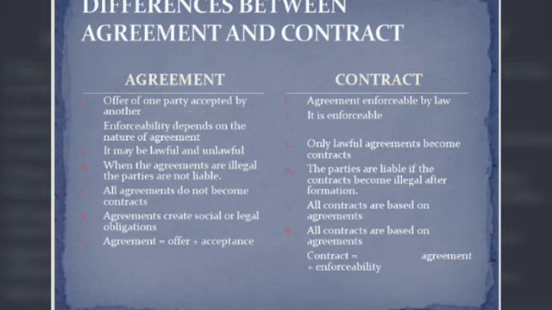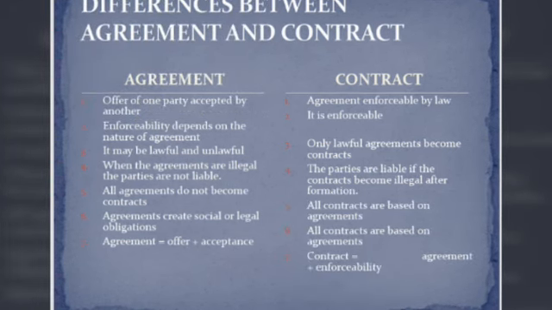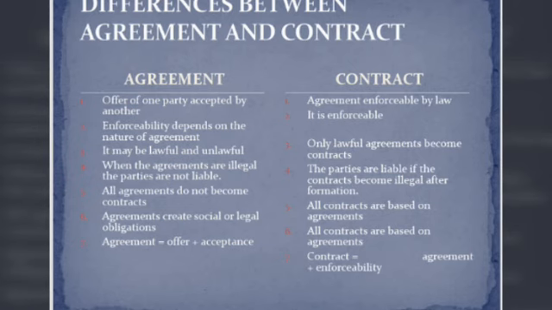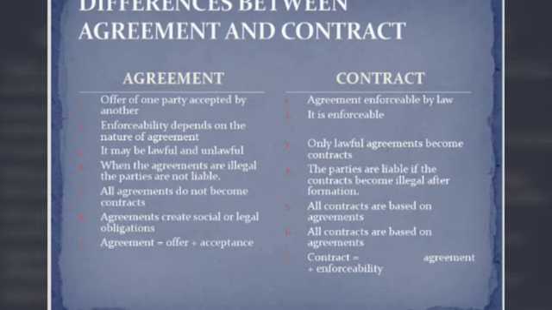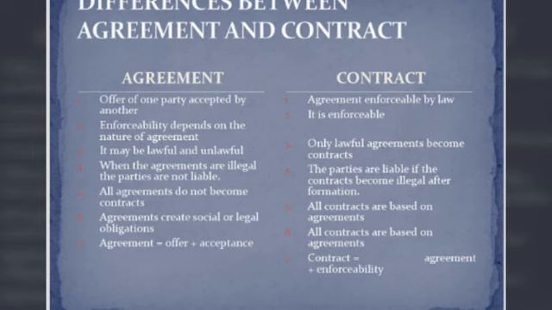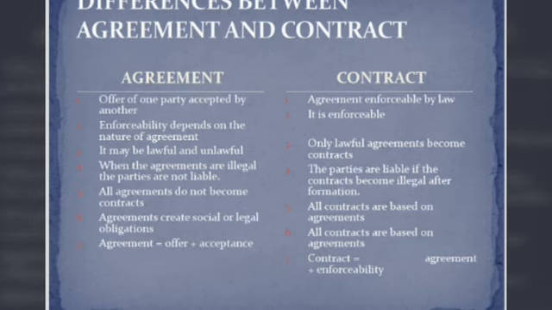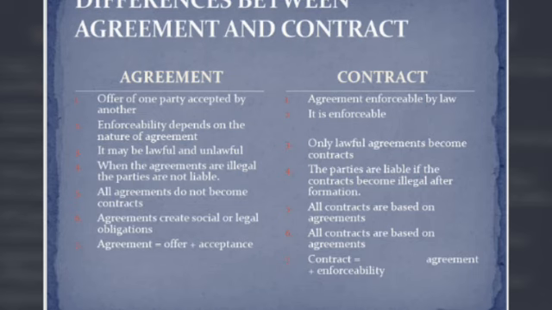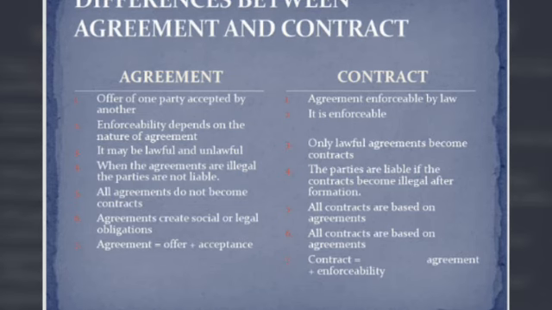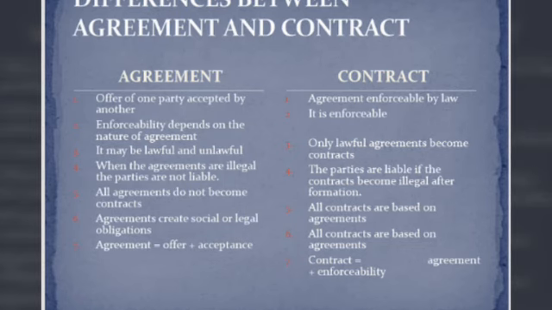The next aspect in this chapter is differences between agreement and contract. What is an agreement and what is a contract? First, the offer of one party accepted by another is an agreement, whereas a contract is an agreement enforceable by law. Second, the enforceability of an agreement depends on the nature of the agreement, whereas a contract is always enforceable. If it is enforceable, then only it will become a contract.